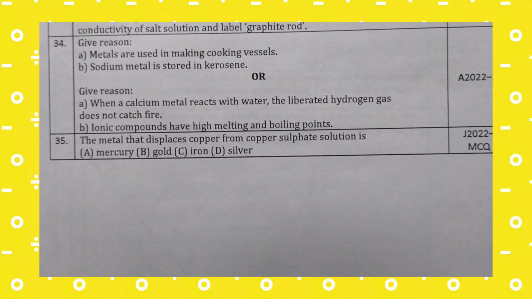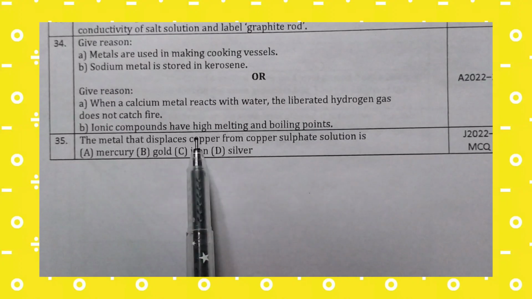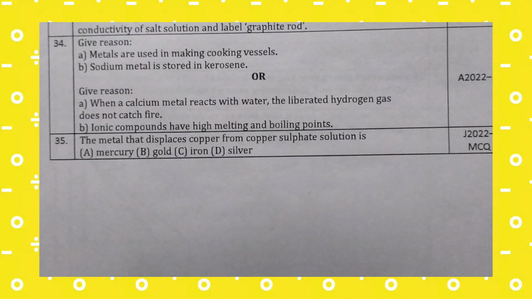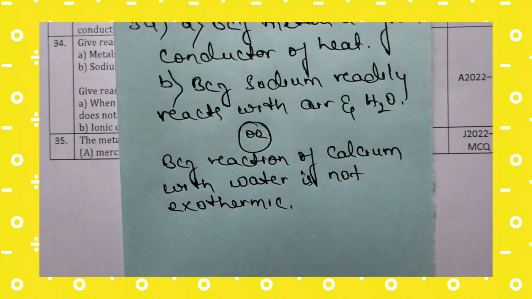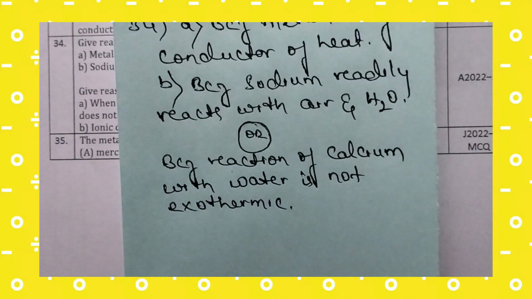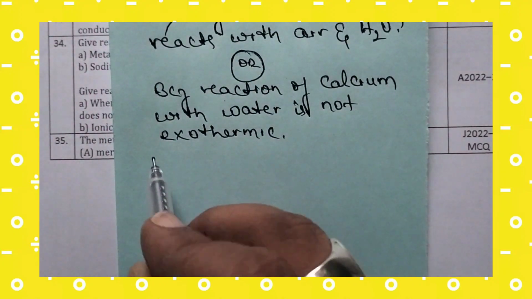Next, coming to the next question: ionic compounds have high melting and boiling points. So ionic compounds will have high MP and BP. Why do they have high MP and BP?